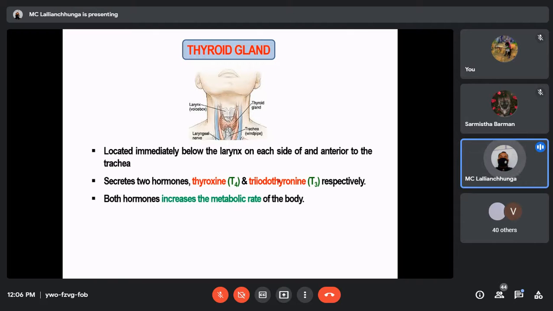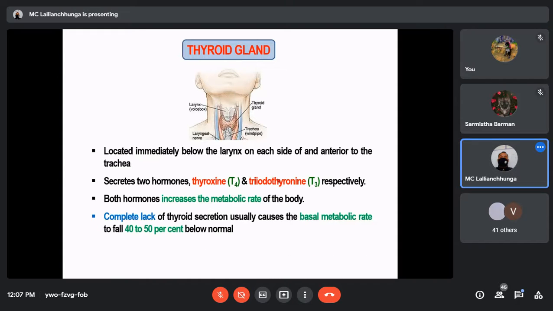So what are their functions? T3 and T4 function to increase the metabolic rate of the body. Suppose there is complete lack of thyroid secretion, with no secretion of either T3 or T4.